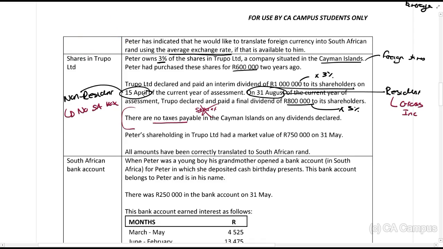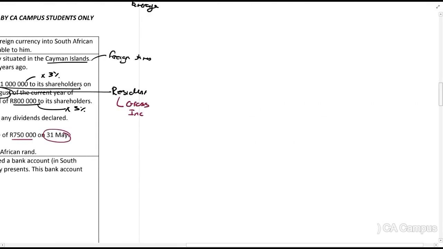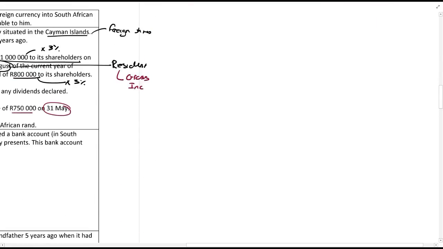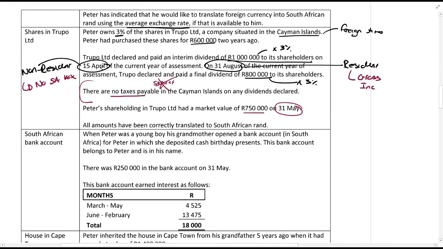Okay, Peter's shareholding in Trupo had a market value of $750,000 on the 31st of May. So what is this for again, guys? It's for this disposal. So that is what he's treated as if he sold it at, and that is what he treated as if he bought it at. So that's the base cost for him as a resident on the 1st of June, and they tell you all amounts being correctly translated. So in this case, I want you to see, he gets a base cost here, there's no disposal or anything, so it's just information. There's not going to be CGT here, from what I'm seeing so far.